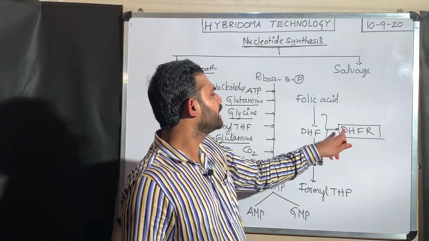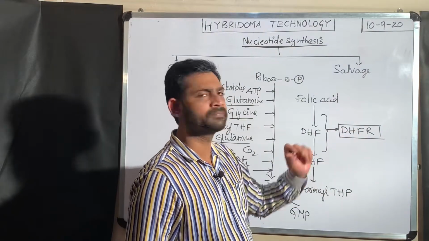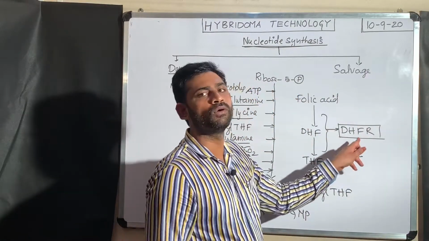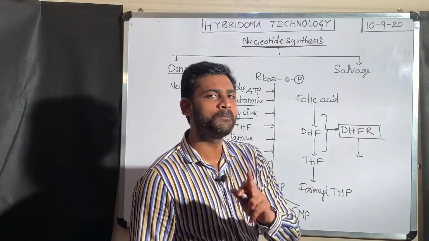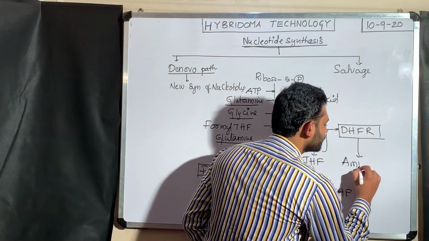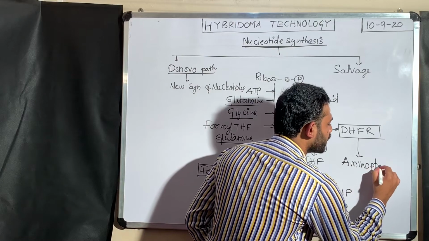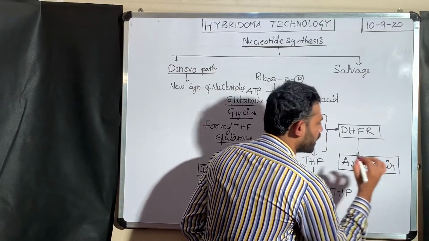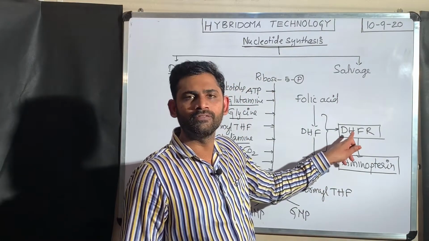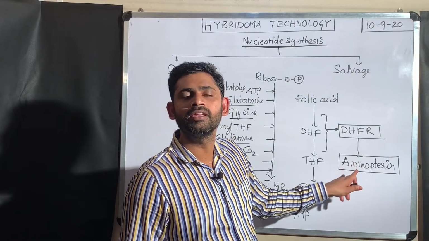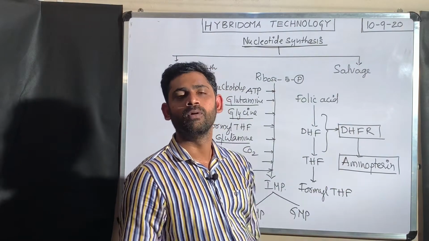Here, the enzyme dihydrofolate reductase, DHFR, is competitively inhibited by one drug, that is aminopterin. This is what you need to remember. Why do I say DHFR is competitively inhibited by aminopterin?